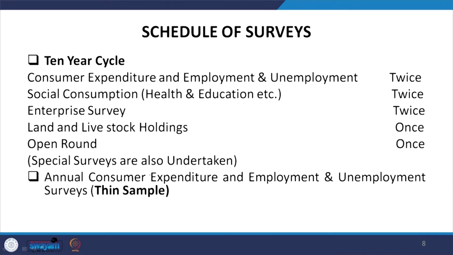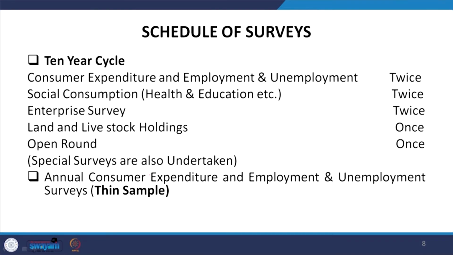Now, if you check the schedules of the survey, by schedules we generally refer to the questionnaire, we find there are different time periods and frequencies of the survey, like some have a 10-year cycle.